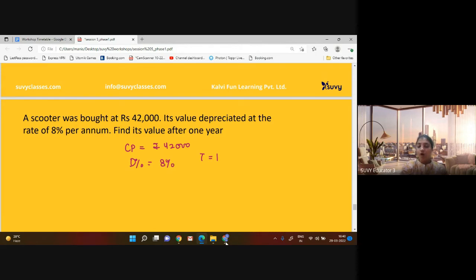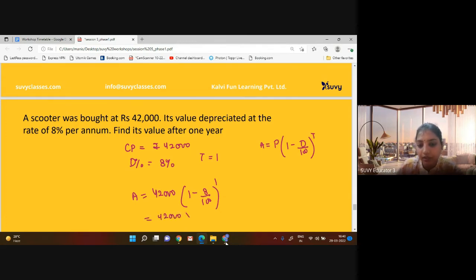So the formula was amount will be principal into 1 minus d upon 100, power is t. So by using this formula, amount will be 42,000 into 1 minus 8 upon 100, and power is 1. So this will be 42,000 into 92 upon 100.